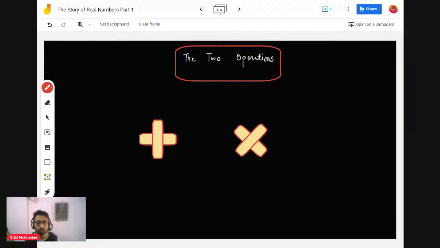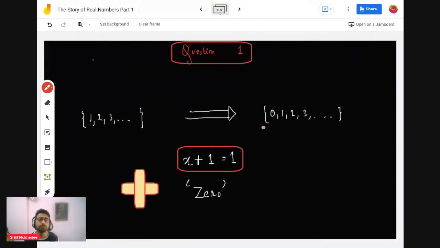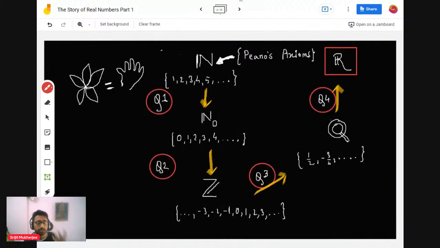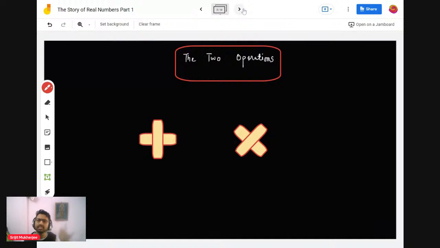So that is the core idea of the next step. There are two main mathematical operations. You have numbers, and they are added or multiplied to give new numbers. If you are interested in the discovery of zero, that was the first question. So how did that actually happen?